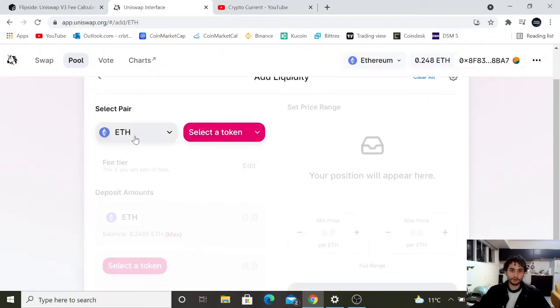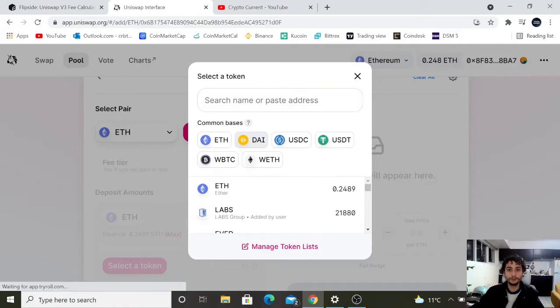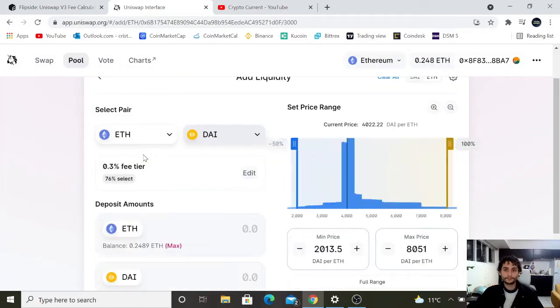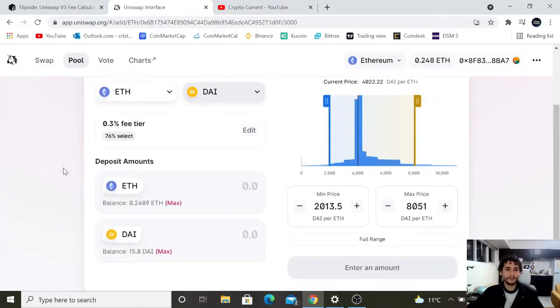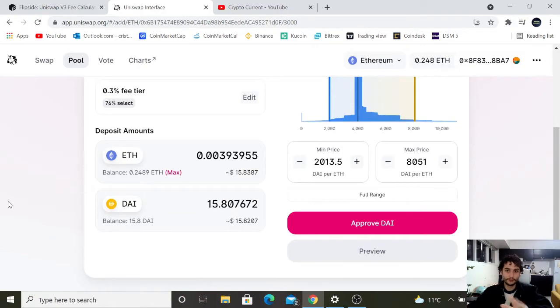So here we have Ethereum already selected, and I'm going to go ahead and select some DAI, which is another type of stable coin, and I just happen to have it in my wallet, so I'm going to use that just for the purpose of this video, I guess. And right here we have around $15, which isn't a lot, but this is just to show you guys how it works. We're going to put that up with a matching amount of Ethereum, right? So right now we're putting up $15 and $15 worth of Ethereum.